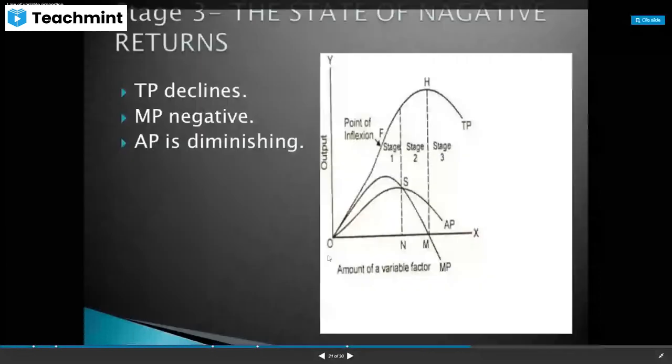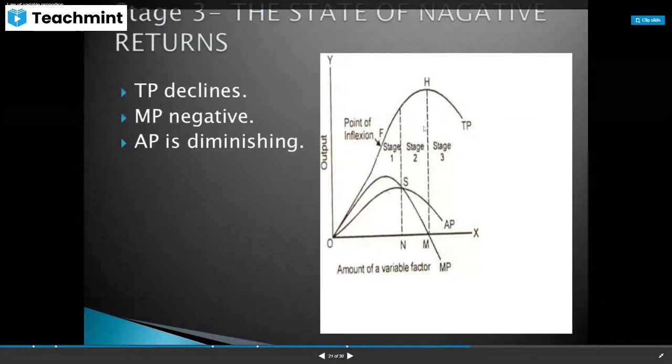TP is increasing at increasing rate up to F, and afterwards it is increasing at a decreasing rate. And then in the first stage itself AP is maximum and MP is also maximum.